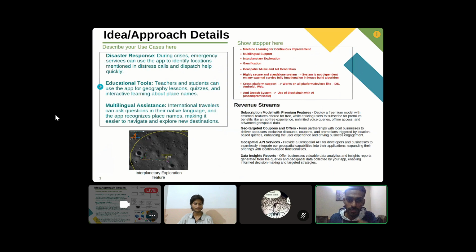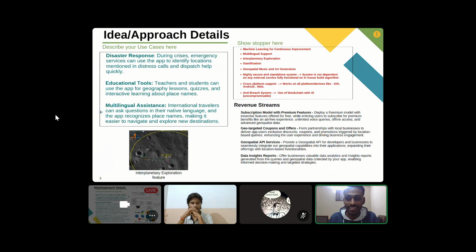For educational purposes, of course, the gamify feature in our app is for that only, where people and students can learn about different places and different cultures around the world. It will be an interactive way of learning as well. And also the multilingual support.